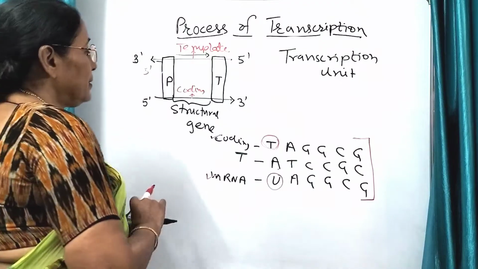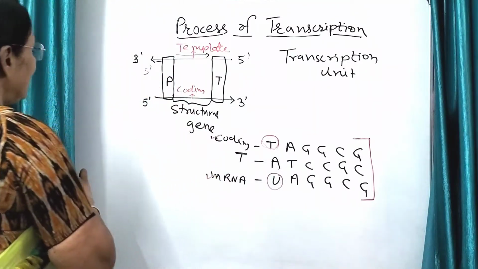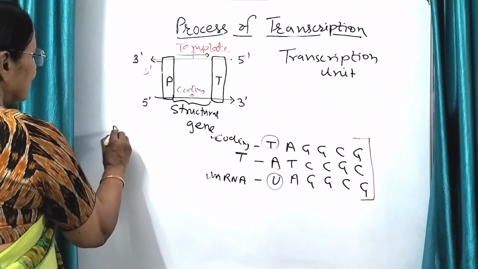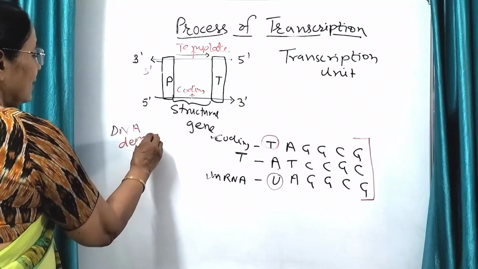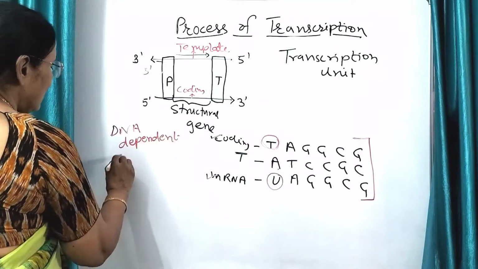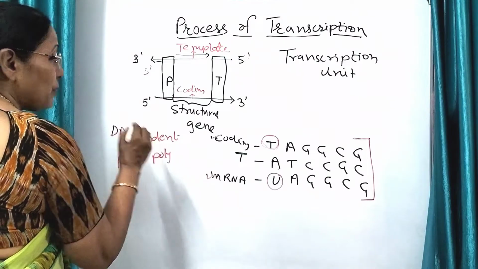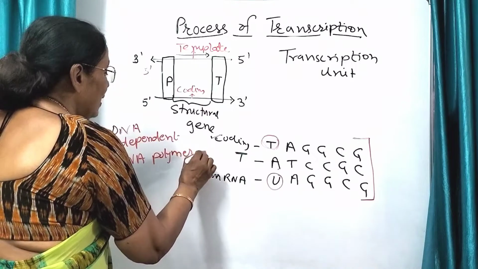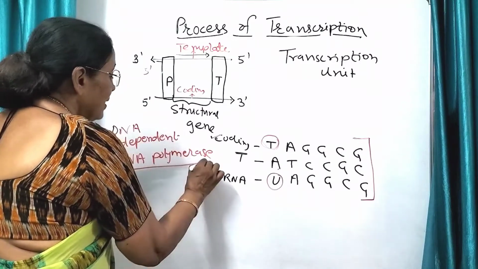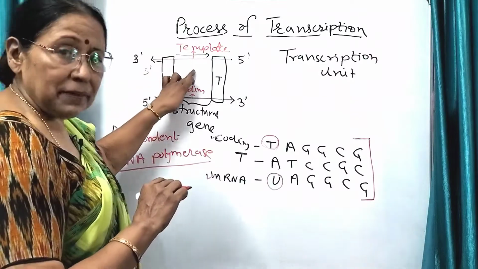Now let us see why the enzyme is called DNA dependent RNA polymerase. It is polymerizing RNA nucleotides, so naturally it will be called RNA polymerase, and for that it needs the help of the template strand.